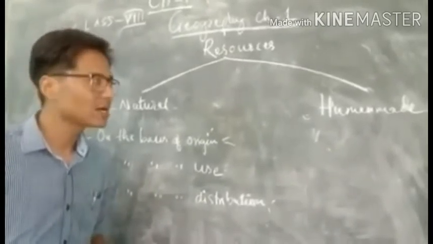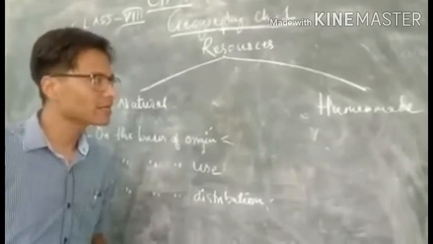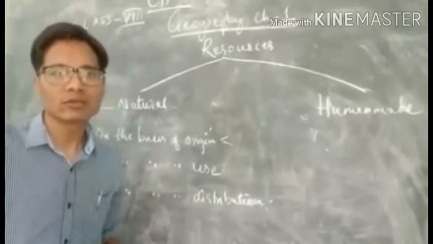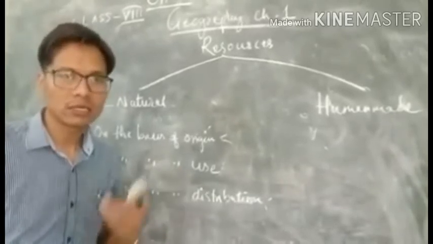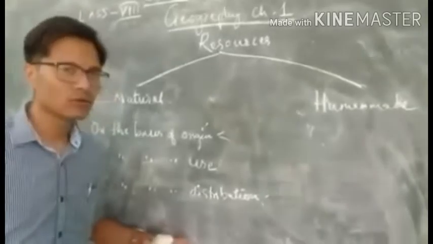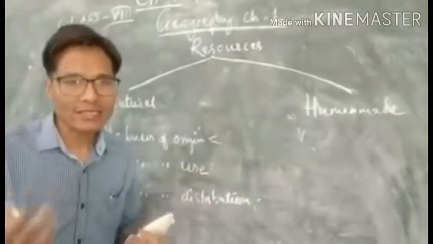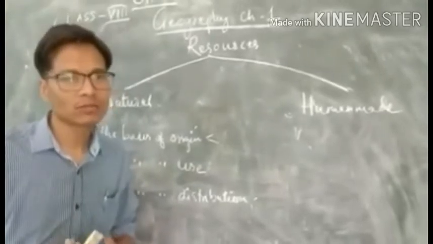They are non-renewable because in practical sense they take millions of years to form under the soil. That's why we have to be very wise, careful and judicious about the use of resources.